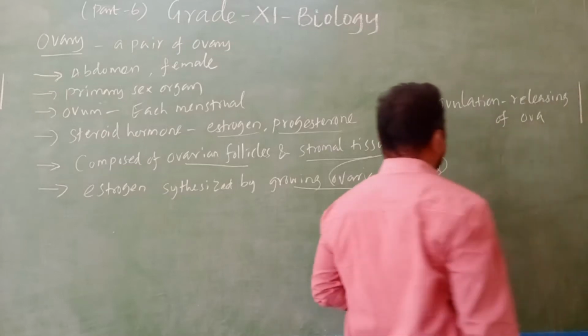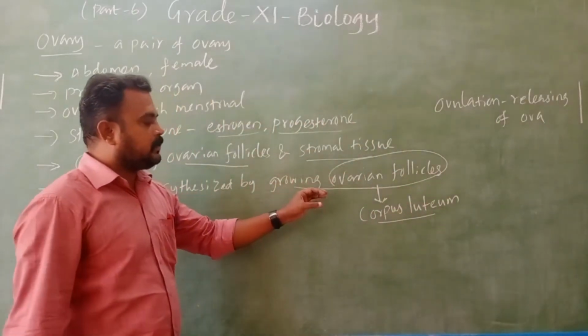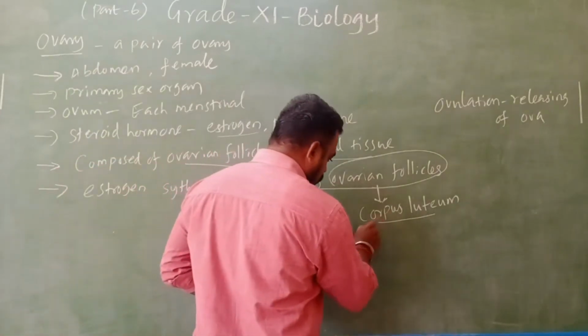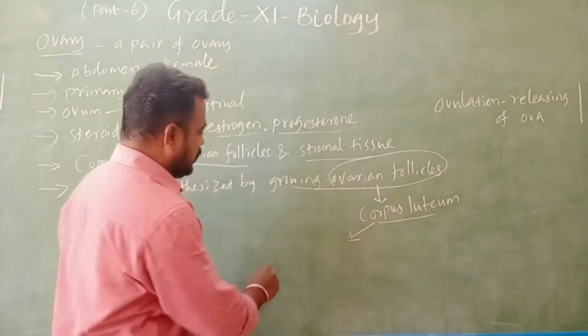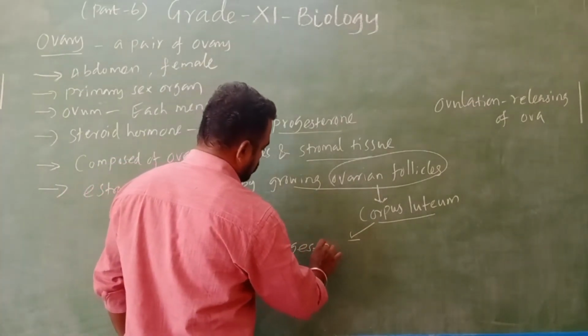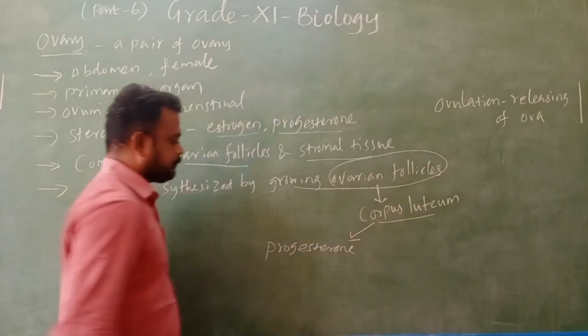After releasing the ova, the ovarian follicle is converted into the corpus luteum, and that corpus luteum secretes progesterone.